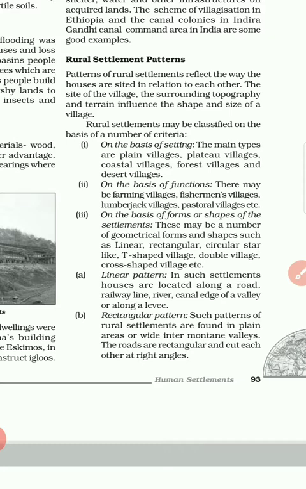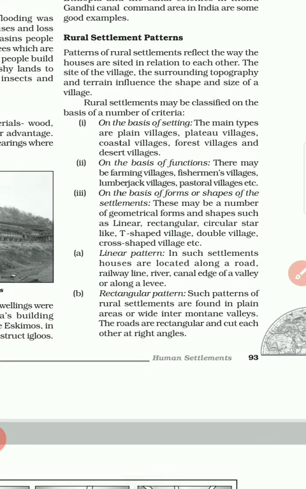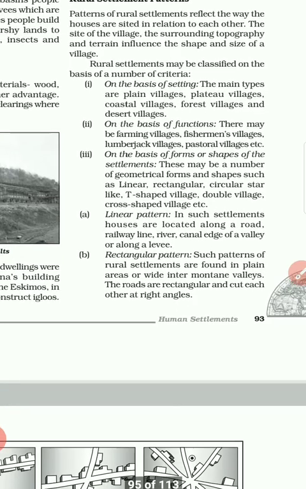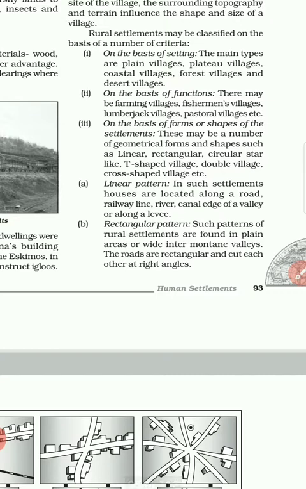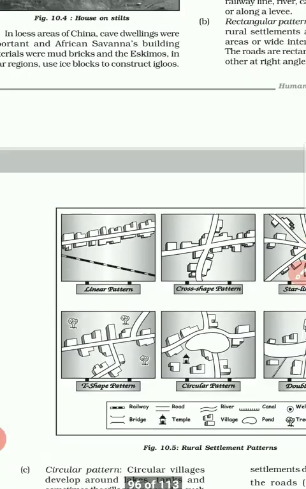On the basis of form or shape of the settlement, there may be a number of geometrical forms such as linear, rectangular, circular, star, T-shape, double village, cross-shaped village, etc. Linear pattern: in such settlements, houses are located along a road, railway line, river, canal, edge of a valley, or along a lake. Rectangular pattern: such patterns of rural settlement are found in plain areas or wide inner mountain valleys. The roads are rectangular and cut each other at right angles.